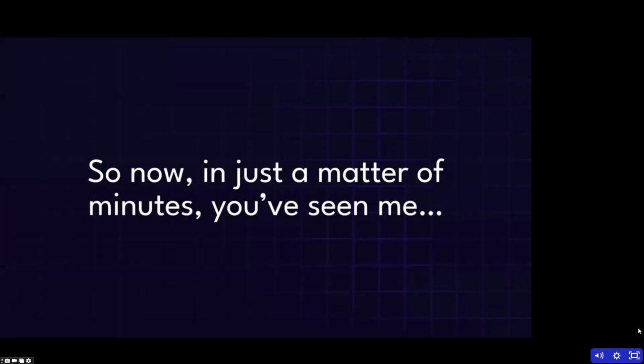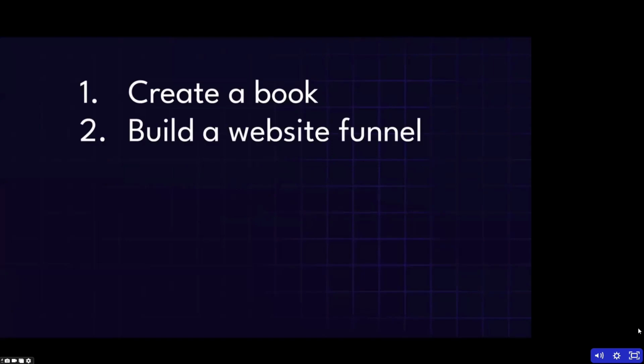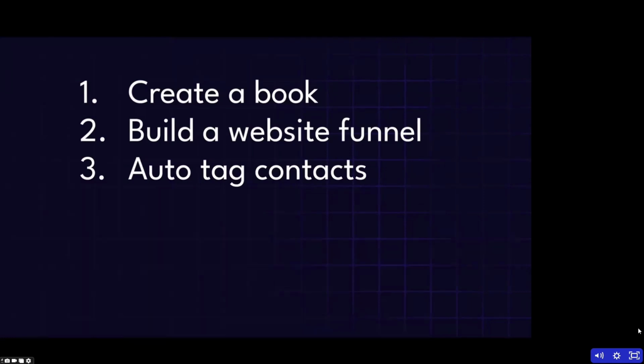Awesome, guys. So now, in just a matter of minutes, you've seen me create a book, then build a website funnel. Then you saw me auto tag contacts. Now, just to be clear what that means, you'll immediately know in every single funnel who became a lead, who became a customer, the time between those, and you're able to create campaigns specifically for those people. You don't have to do anything yourself, and that happens automatically.